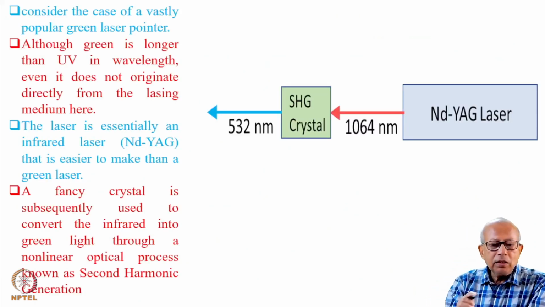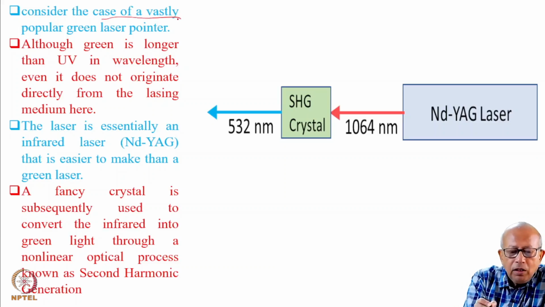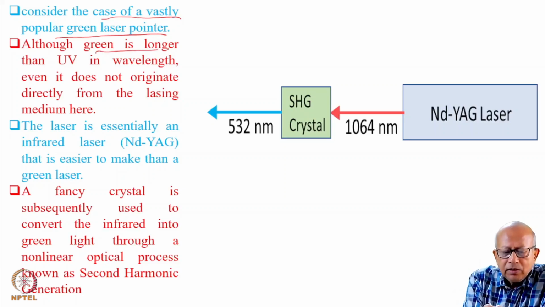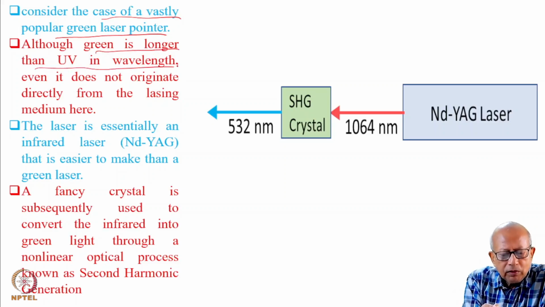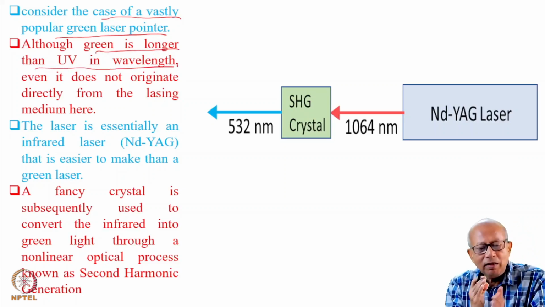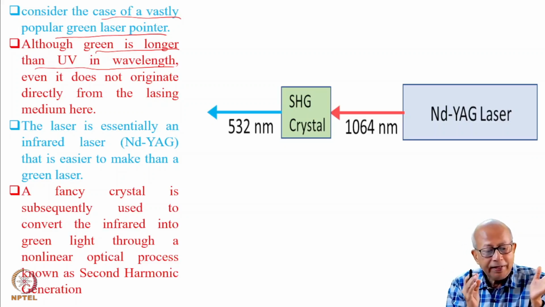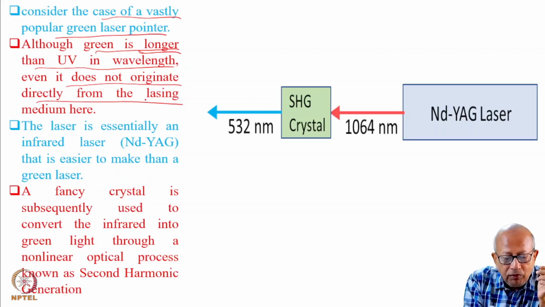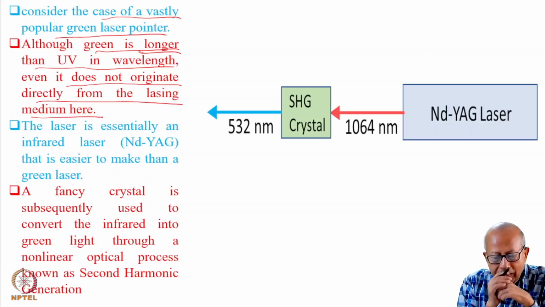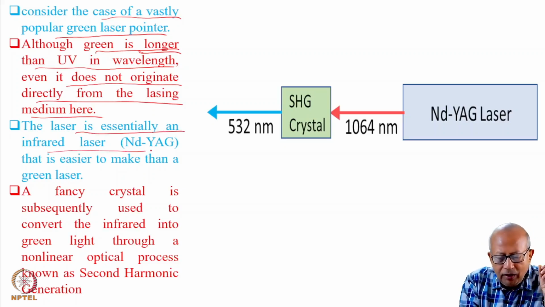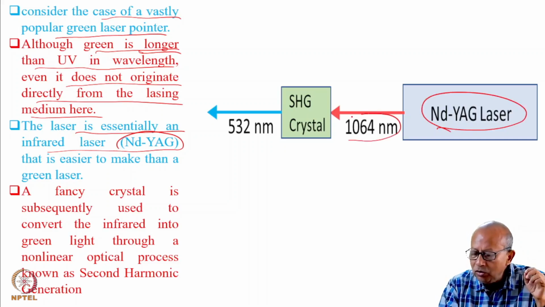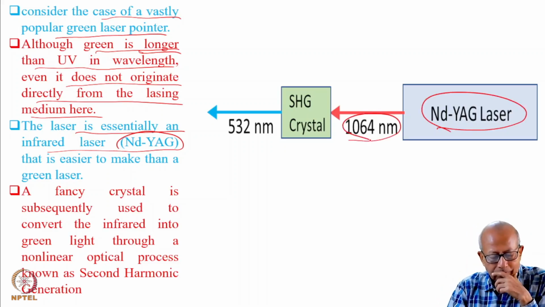Even if you consider the case of a vastly popular green laser pointer, let us consider. Although green is longer than ultraviolet wavelength, it is still closer to ultraviolet than red. Even this green light does not originate directly from the lasing medium here. The laser is essentially an infrared laser, that is Nd:YAG laser, which emits at 1064 nanometer wavelength.